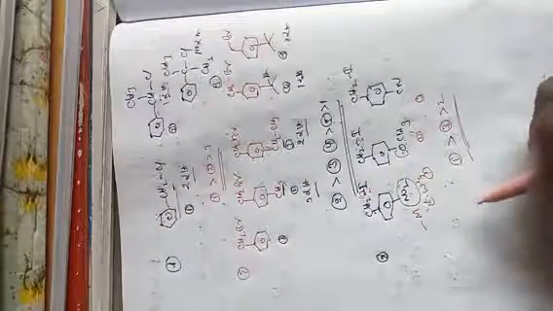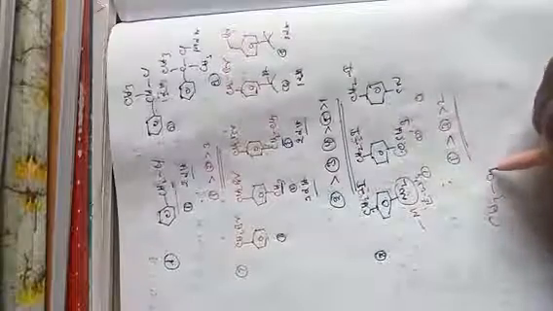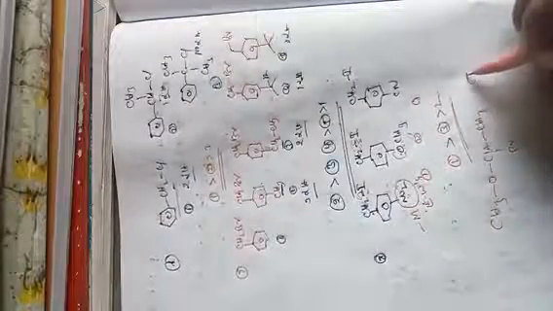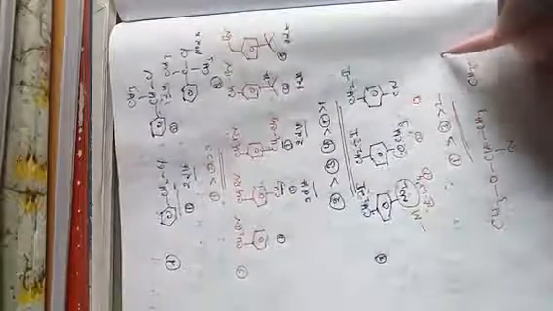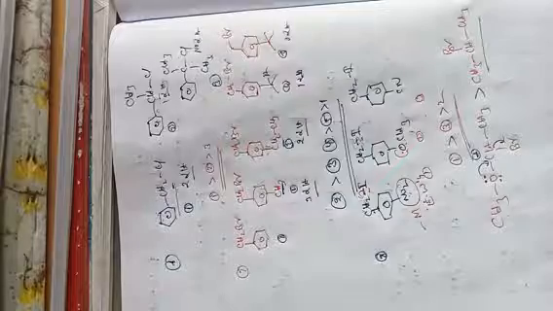Another example: CH3 is there and oxygen is there, CHBr and CH3, which is compared with CHBr and CH3. In this example, once it forms a carbocation, there is a resonance effect. So this is neighboring group participation. That's why this one is more reactive compared to 2-bromopropane.